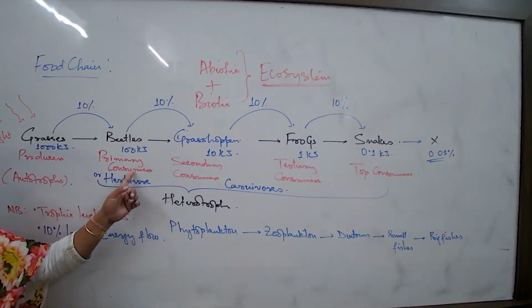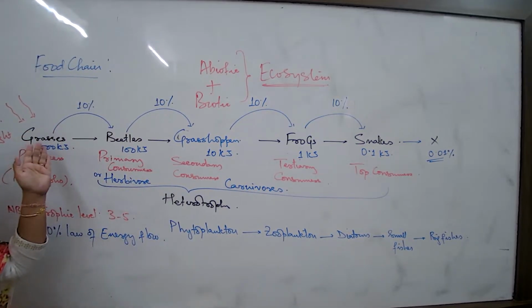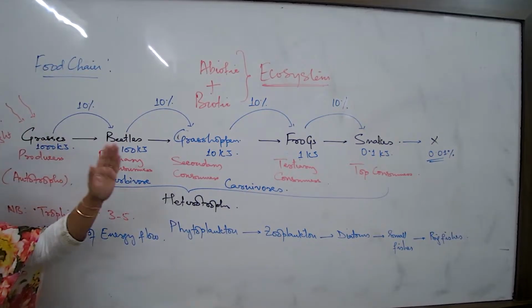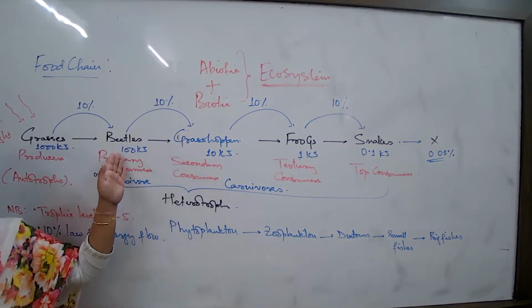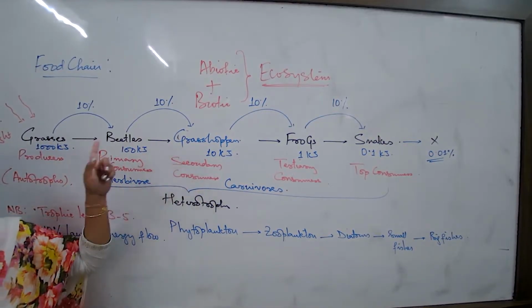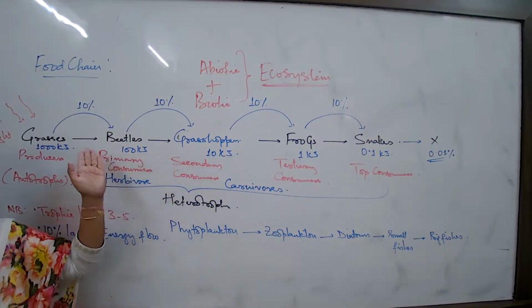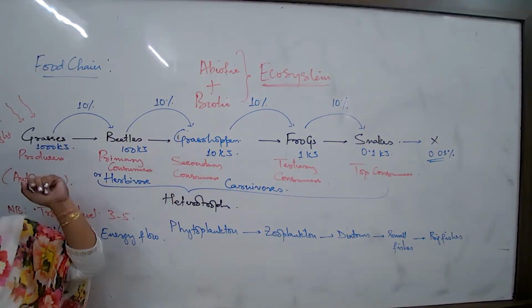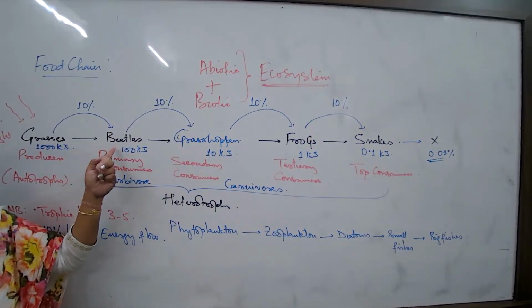The primary consumers, herbivores. What is the definition? They always directly feed on plants or plant food. Secondary consumers will be directly feeding on the herbivore, not directly on the plant ever. They will not directly feed on the plant ever, but by way of a small animal form, they are feeding on the plant indirectly. So like this. If I talk about the beetles, instead of the beetles, if I put here the rabbit.